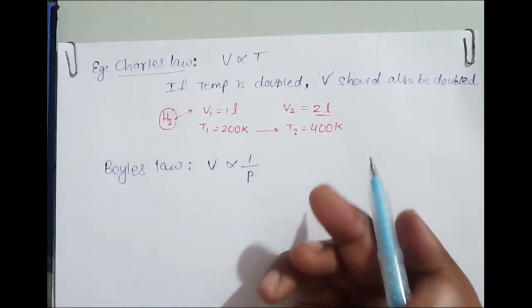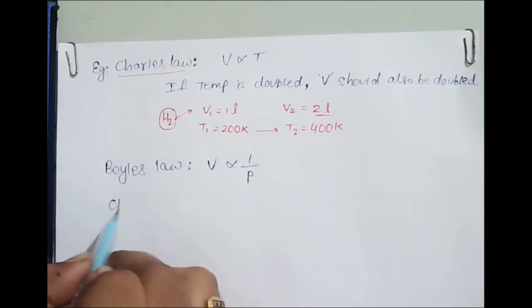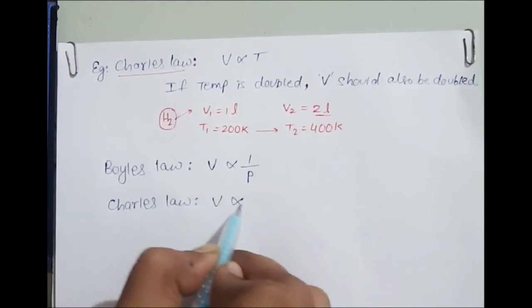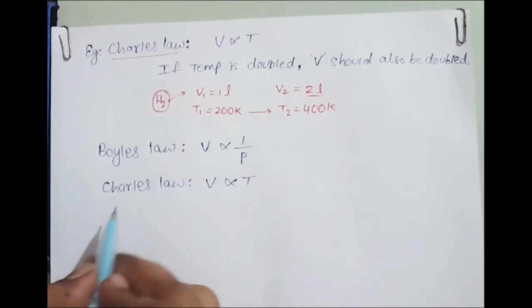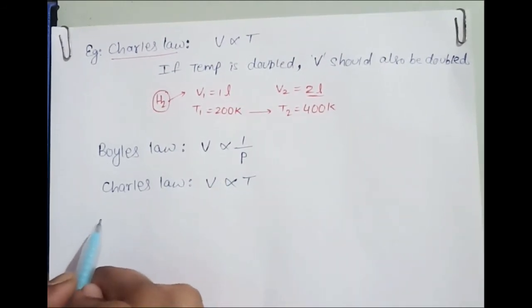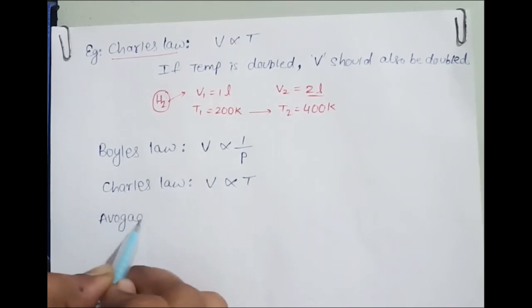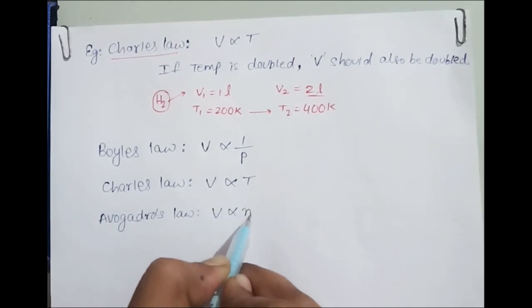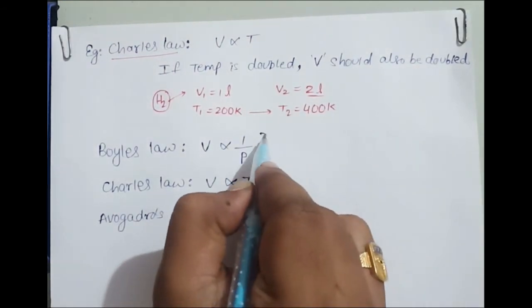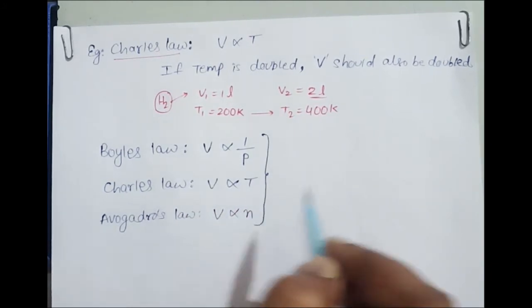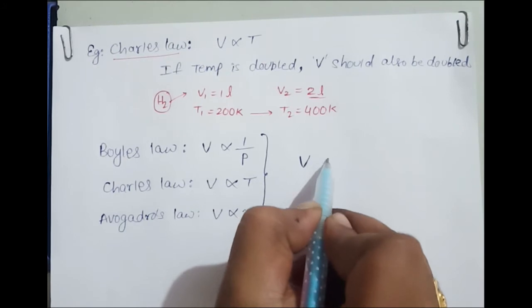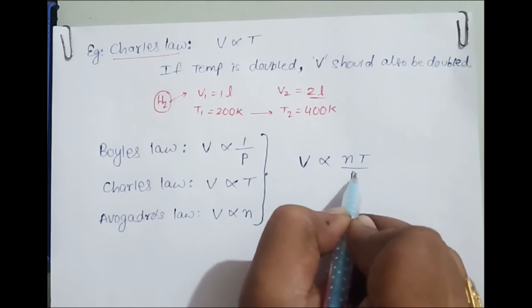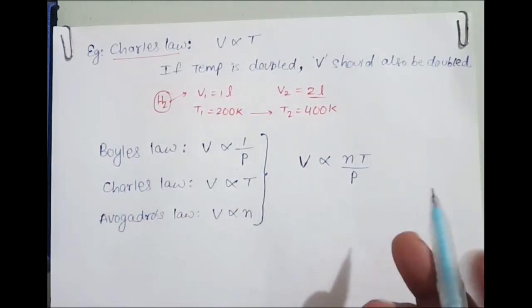Can I say Boyle's law? Yes, absolutely right. Then Charles' law says volume is directly proportional to absolute temperature. Then the next one is Avogadro's law. Avogadro's law: volume is directly proportional to number of moles. Now from these three laws, what can we say? Volume is directly proportional to nT by P. Can I say like this? Volume is proportional to nT by P.